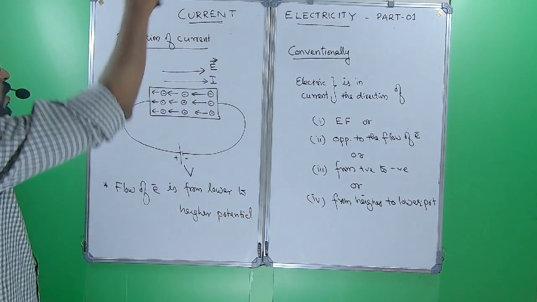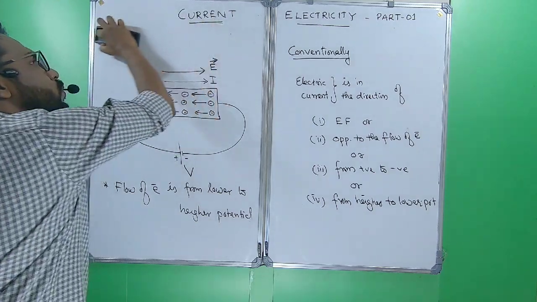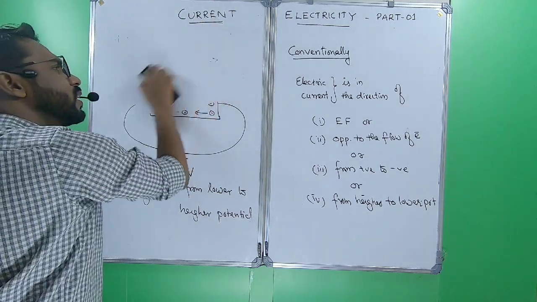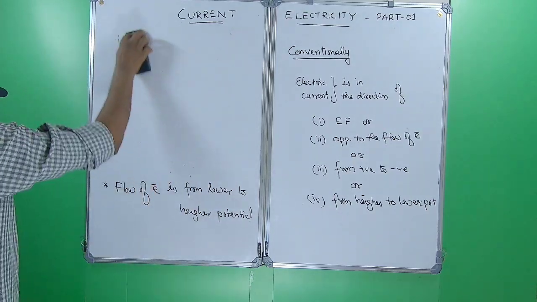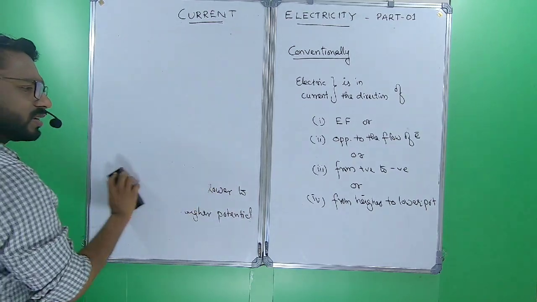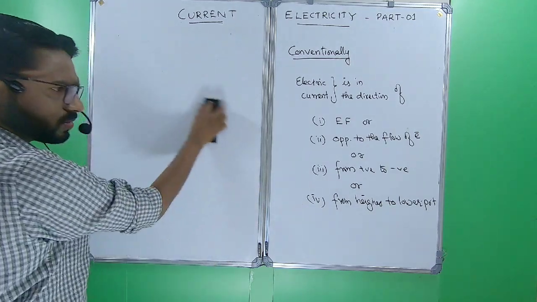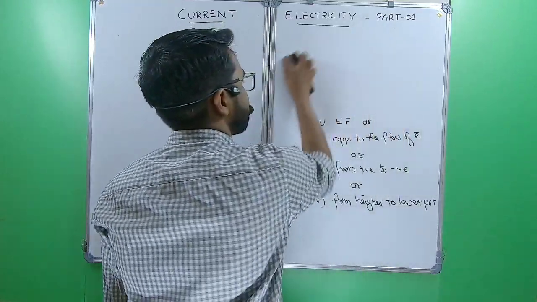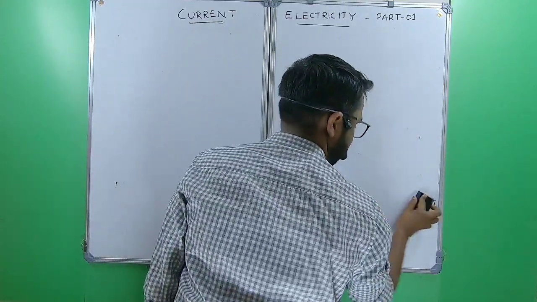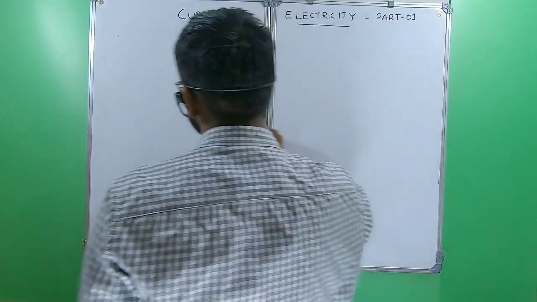Okay. Now, current possesses direction, right? Yes, in the direction of electric field. Is current a vector or is current a scalar? What's your opinion? Is current a vector or scalar?